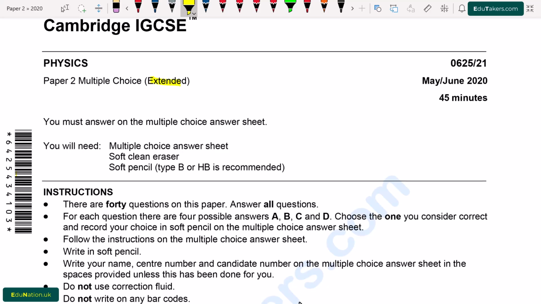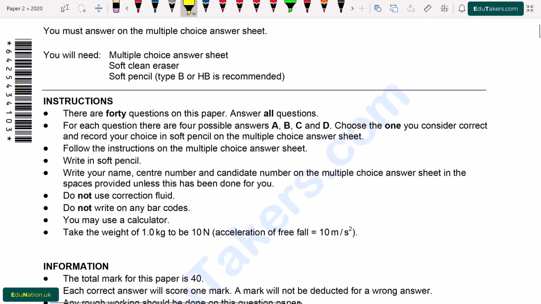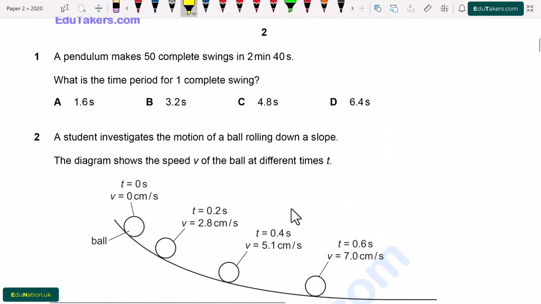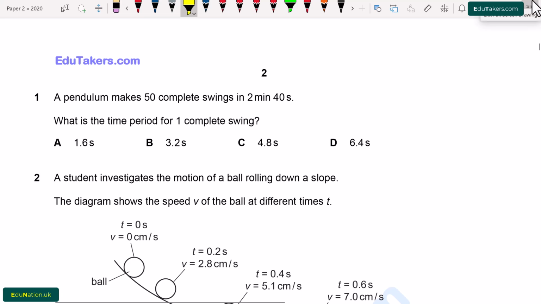Today we are going to solve Cambridge IGCSE Physics Paper 2 Multiple Choice Extended held on May-June 2020, and the paper code is 0625 with variant 21. So let's start from question number 1.